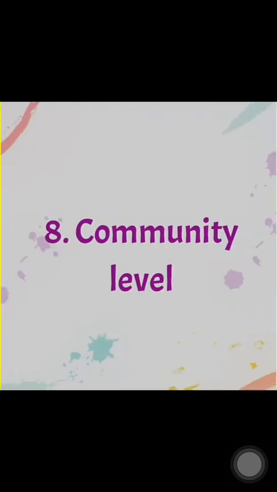Next level is community level. When we are talking about community, it means an assemblage of different populations interacting with one another within the same environment. That means a single environment where different types of populations are present and interact with each other is known as a community. A forest can be considered a community because it includes different types of plant species, microorganisms, and other things also.